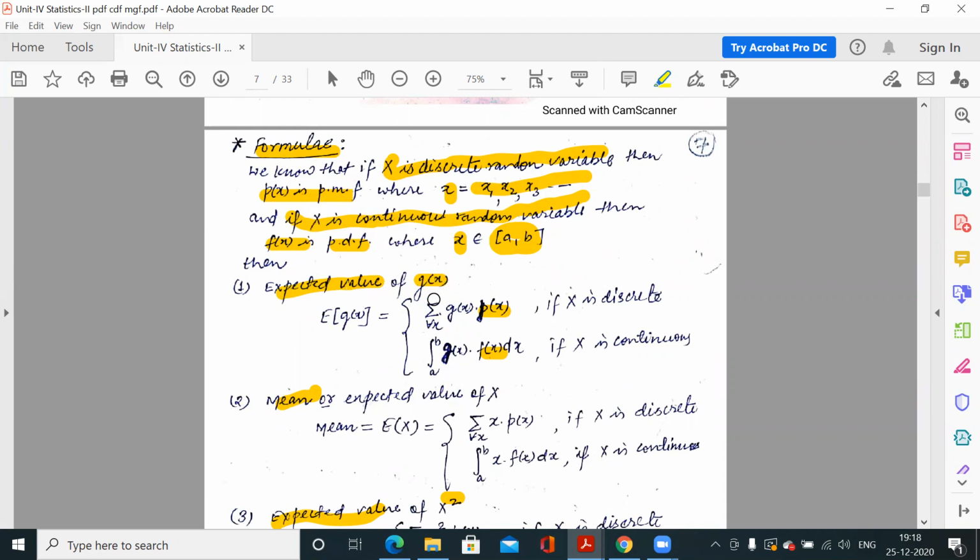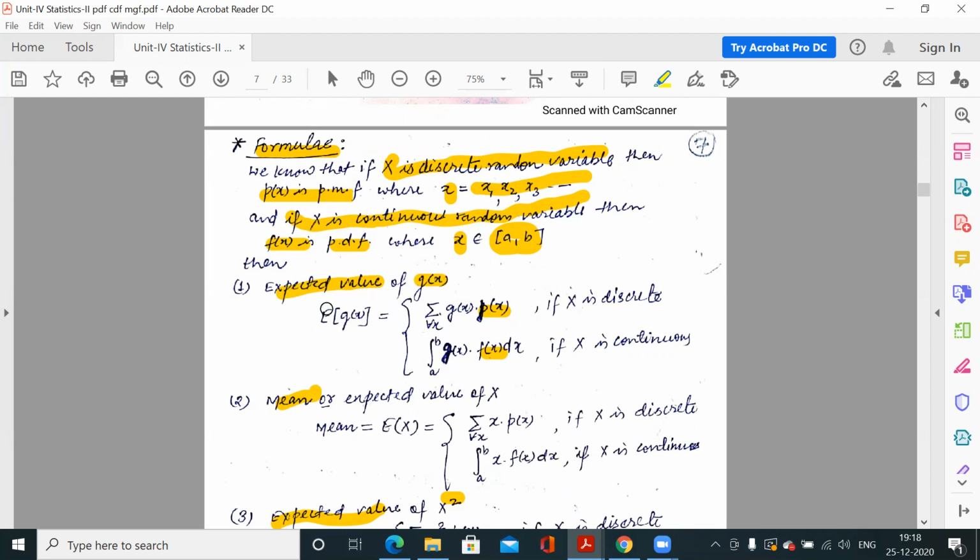What is the expected value of sine x? What is the expected value of 3? What is the expected value of 1 by x? So like this. This g(x) may be any function of x: logarithm, trigonometric, any constant. So g(x) is any function of x. So one question is, what is the expected value of g(x) for these distributions?